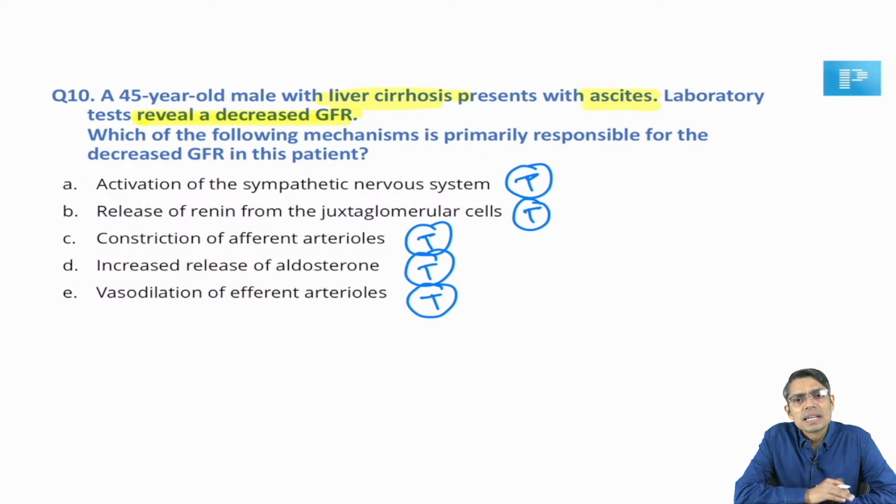So all these things can happen in an ascites patient who is suffering from cirrhosis. Any of them can be answered, but you have to choose which is going to cause a decrease in GFR directly, because every option in this question is true about this patient, okay.